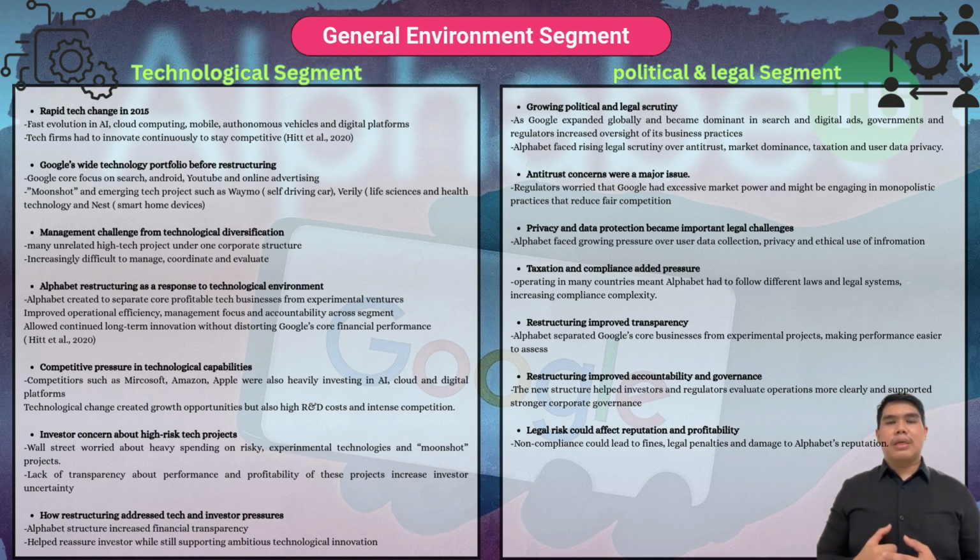Regulators in the United States and Europe investigated whether Google was limiting competition, while growing concern about user privacy increased legal and compliance pressure. The Alphabet restructuring helped improve transparency and corporate governance by separating business segments and making financial reporting clearer. This allowed regulators and investors to better evaluate the company's operations and risk exposure.